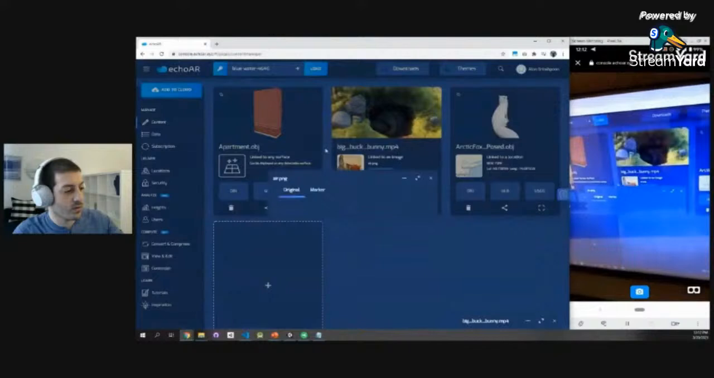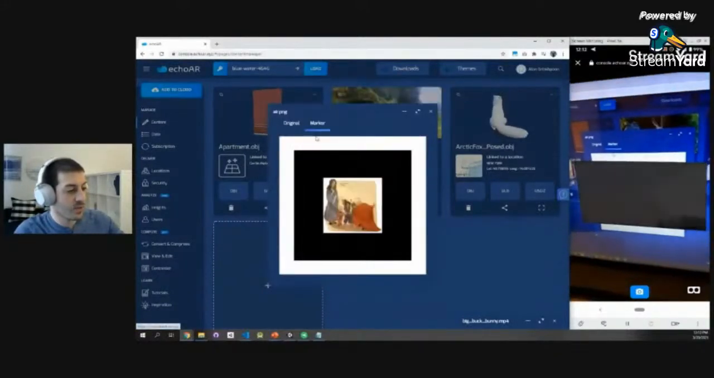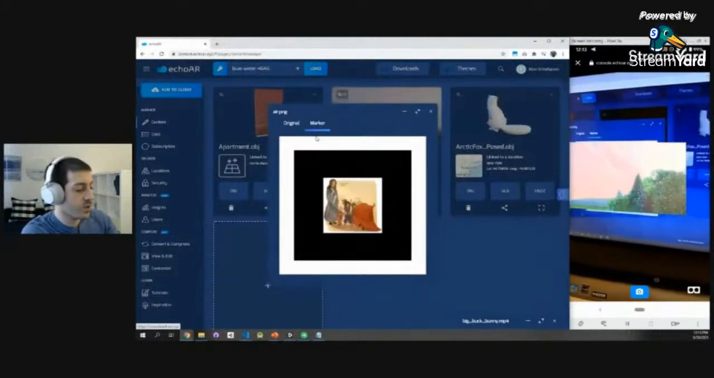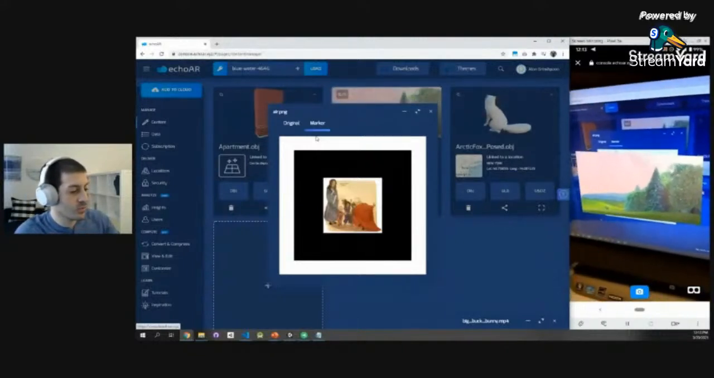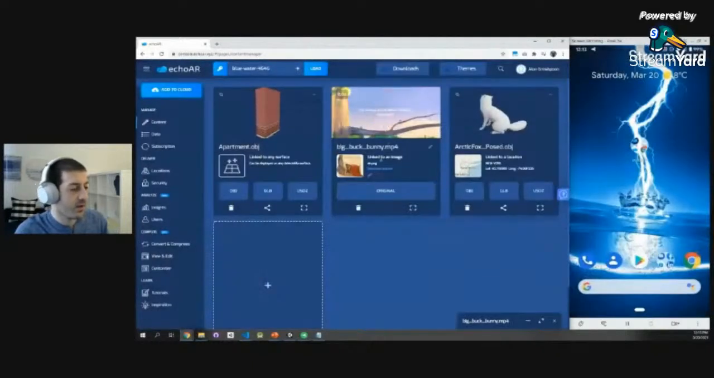But if I go here, the video will overlay the image instead. And I press that to play it. I can make it bigger, make it smaller. Super, super simple. Perfect. So we saw surface detection, we saw image recognition.